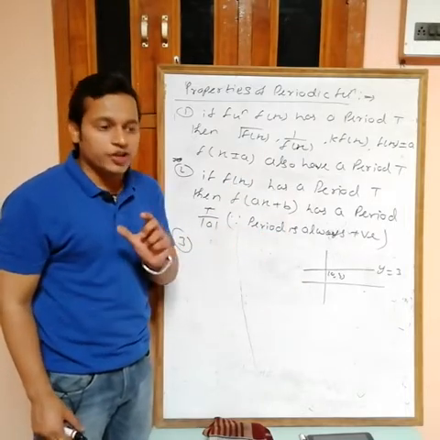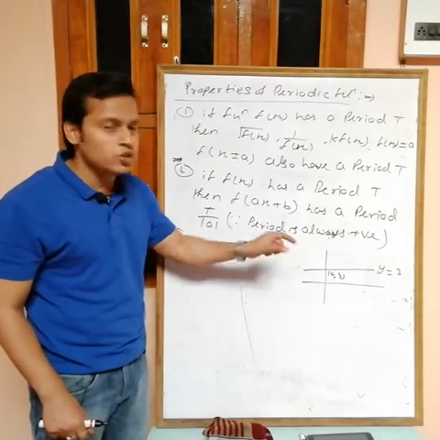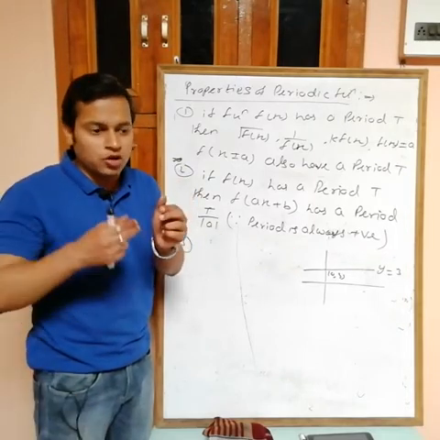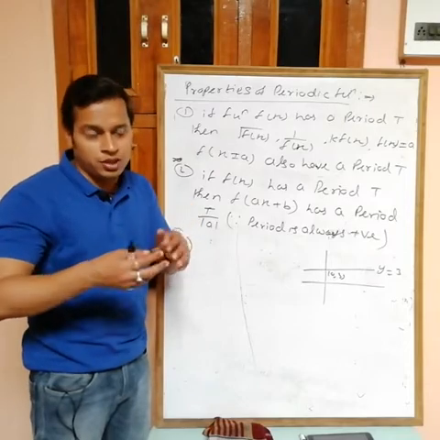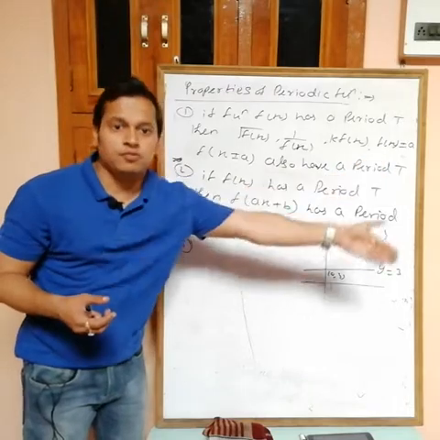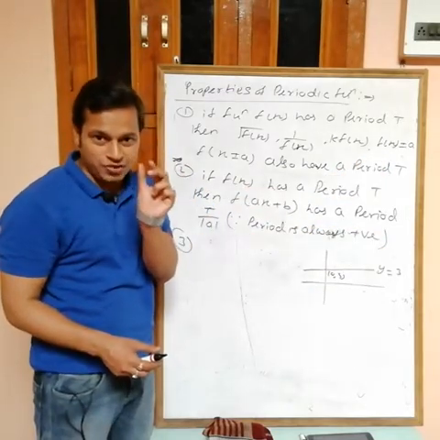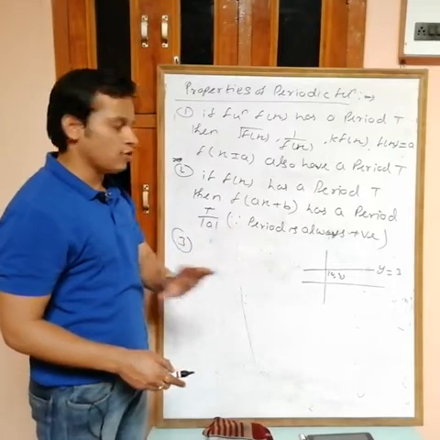Why? Because the fundamental period is the least value of T. But how can I find the least value here? If I take 0.0001, that is okay, but I can also take 0.00000001. So there is no least value, I can't decide the least value of T, and because of that there is no fundamental period.